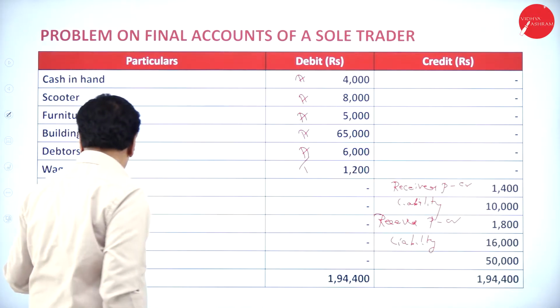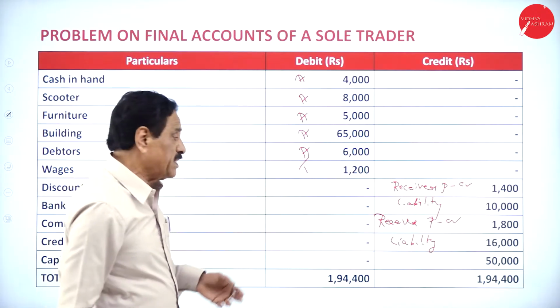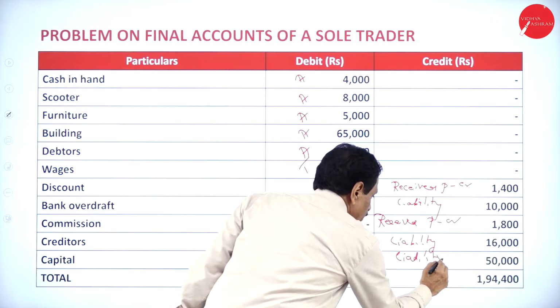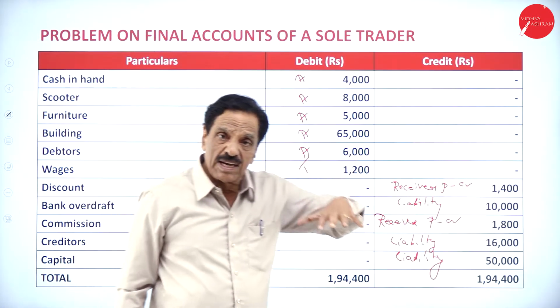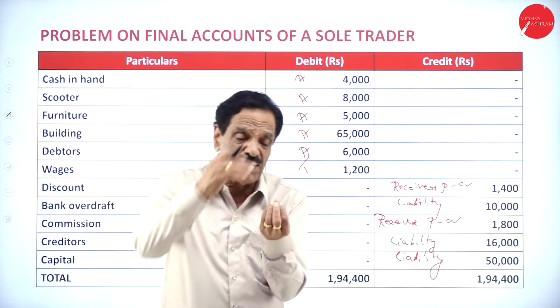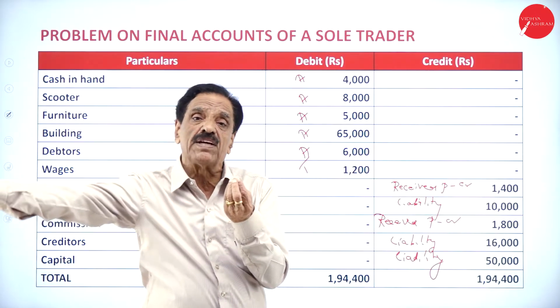Liability side. What next? Capital will come on the liability side of the balance sheet. He contributes the capital into the business. Who is the receiver? Business is the receiver. Business has to pay back 50,000.